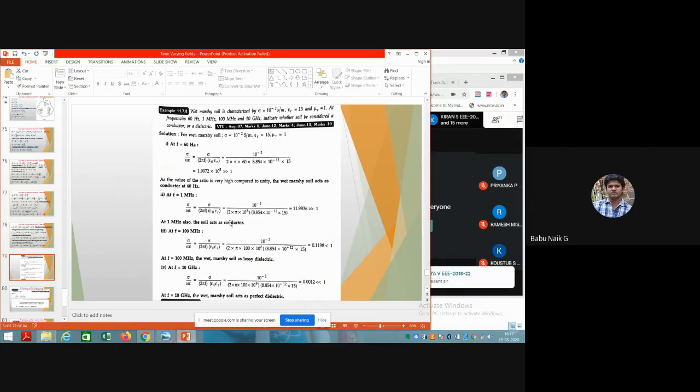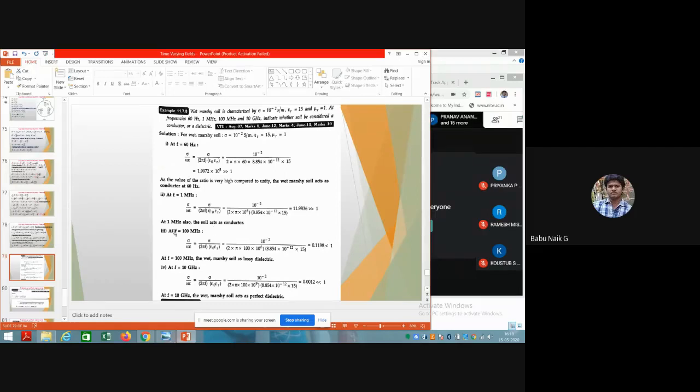Now in a similar way, consider a frequency of 100 megahertz. After substituting in this formula, we get 0.1198, which is very much less than one.